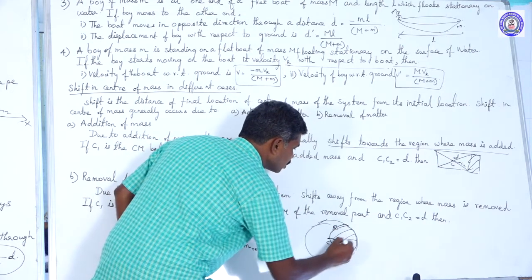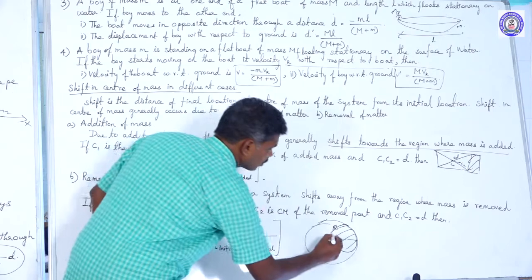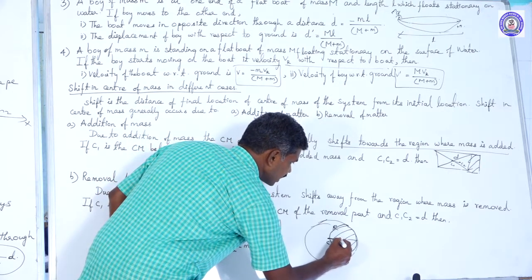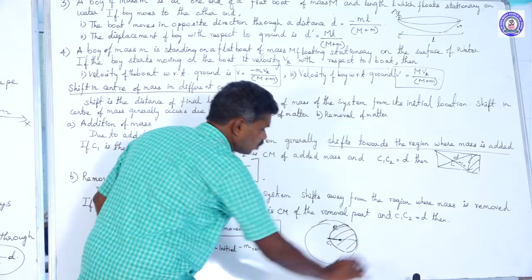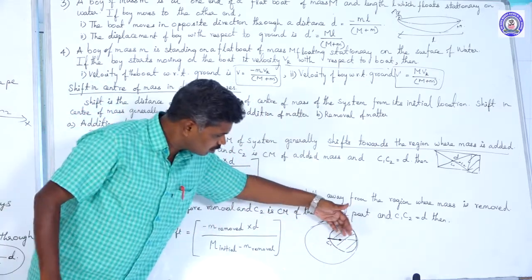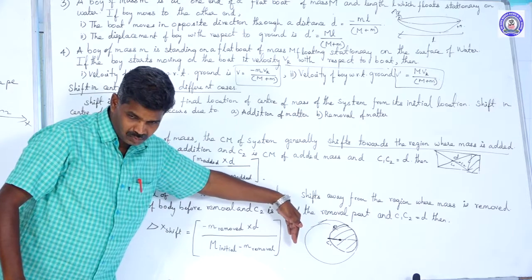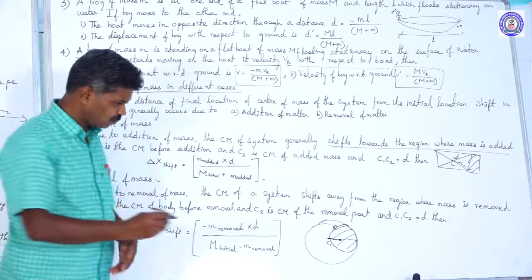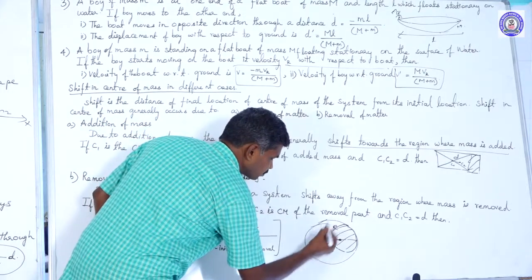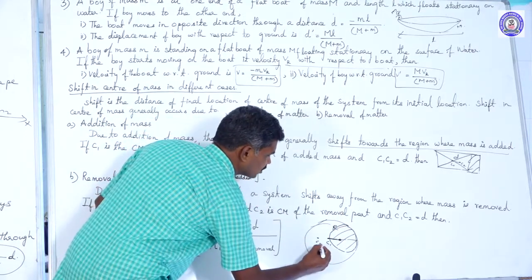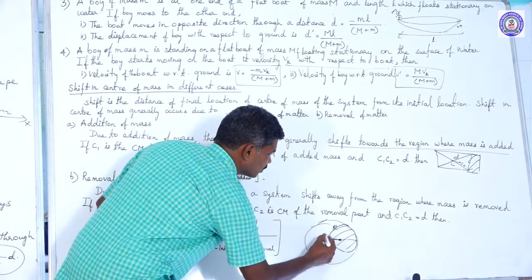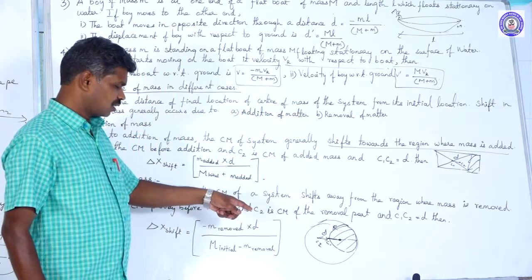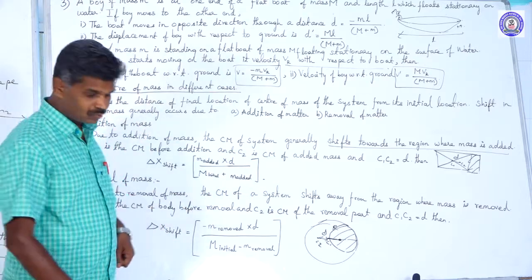This part is going to be removed. The center of mass of the removed part acts here, but this part is removed. Due to that removal, this side has a greater mass and that side's mass is reduced. That's why the final center of mass is going to shift to this point. Then it can be taken as C2, that distance can be taken as d, and then we have that shifting value, del x.